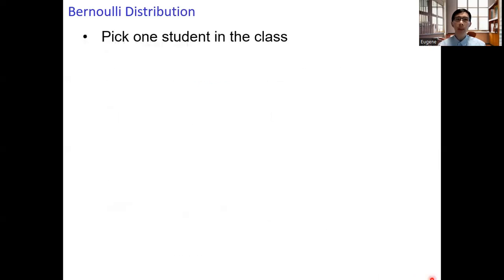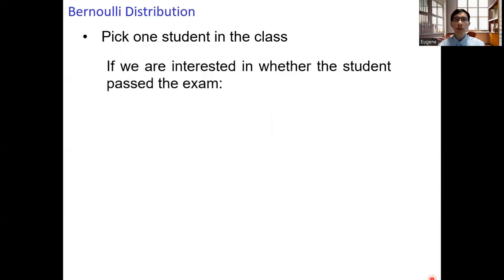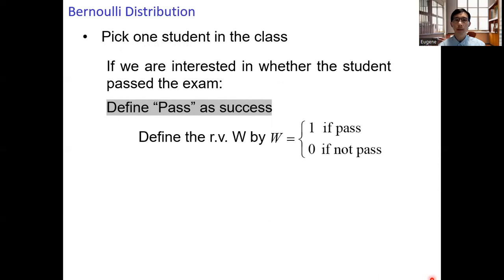How about the experiment in picking one student in the class? If we are interested in whether the student passed the exam, we will define the event pass as success. Define the random variable w. If the student passed the exam, we assign a value 1 for the random variable. Otherwise, we assign a value 0.